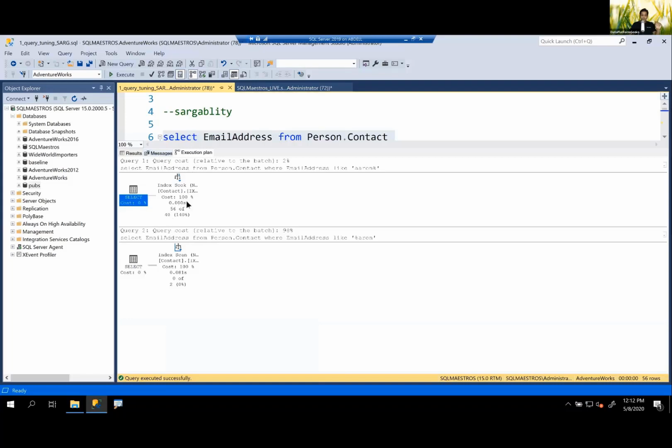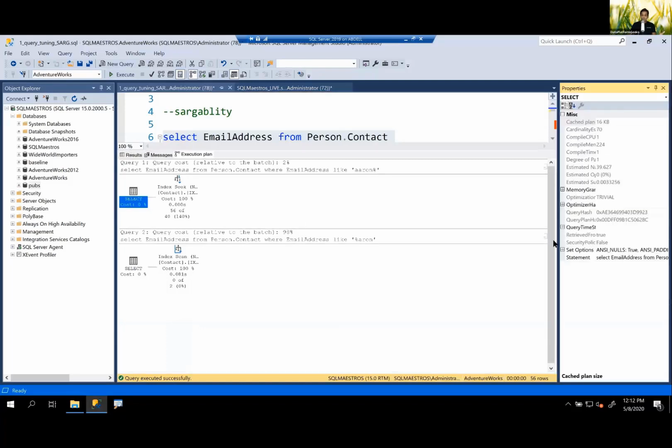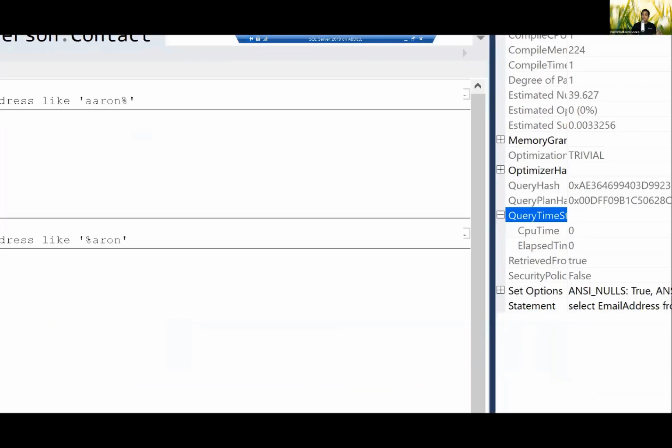So what I can do is select the select operator and press F4 or go to the properties window. And you can see there is something called query time stats here. For the select operator, for the query where we did the index seek, you can look at CPU time and elapsed time, which are all 0. Well, there is nothing called 0 here, but it means that it was negligible. Going and seeking and just fetching the email address with Aaron was very, very quick. So quick that SQL doesn't even bother putting down a number like 1 there, okay?